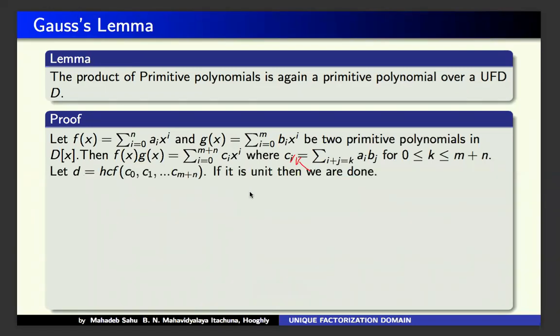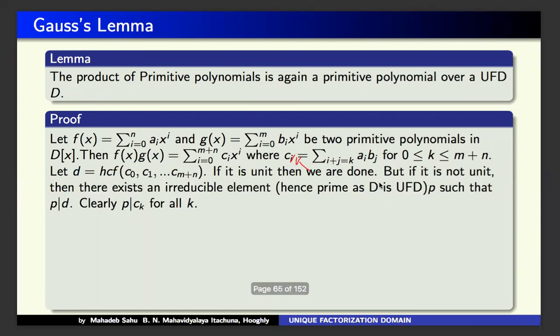So this one, let d equal to HCF of C1 up to Cm plus n. So in order to prove that f into g is primitive, we have to show that this d becomes a unit element. So if it is a unit, then okay, clear. But if d is not a unit, then what will happen? We must have a contradiction according to the lemma. So for this, suppose d is not a unit.